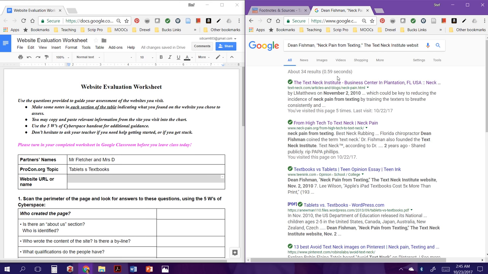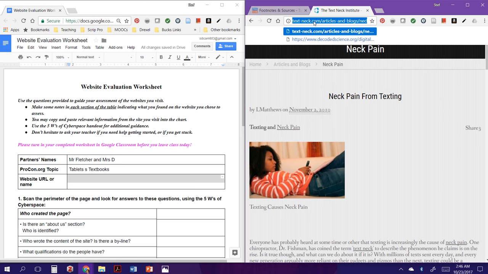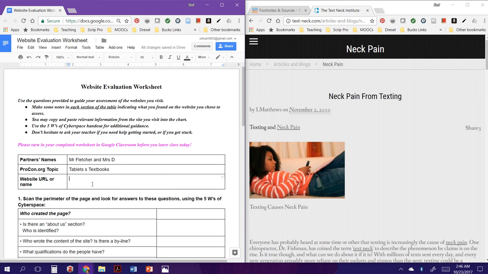search results, and I'm just going to go with the first article that's in the list. Again, that's exactly what I want you to do. And here I am at this site. It's titled Neck Pain, and there's the article Neck Pain from Texting. So now we need to put the website URL or name here. I really would like the URL so that I can find it again. So you can copy and paste that. Again, I can't really do that on the smartboard, but there we go.